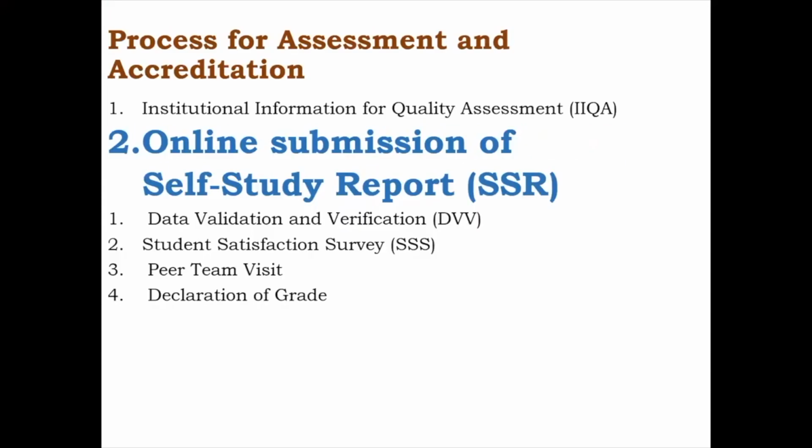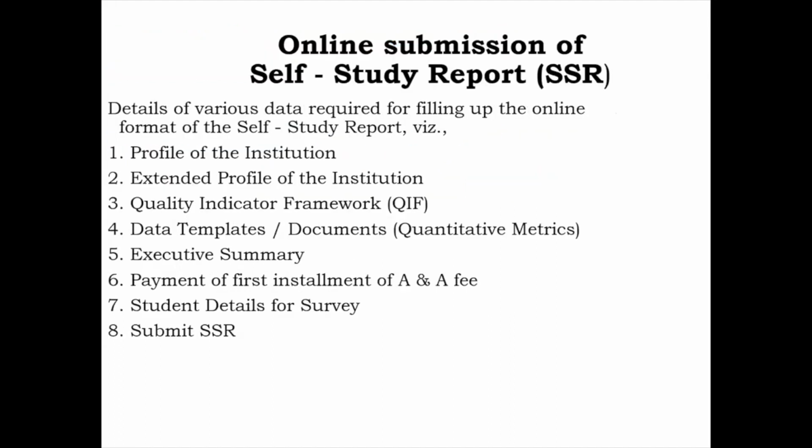So the second important step after IIQA, which is the first step, is the online submission of your self-study report. This online submission of the self-study report comprises these important parts: the profile of the institution, extended profile, QIF, that is the Quality Indicator Framework, data templates, documents, executive summary, payment of the first installment, student details for survey, and submit SSR. I will cover each and every point in detail, what exactly we mean by these terminologies.